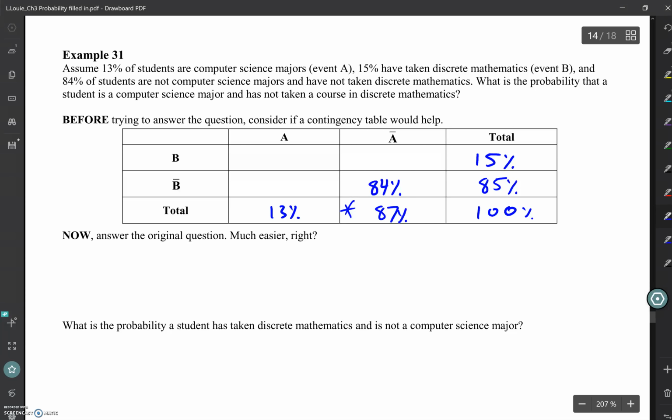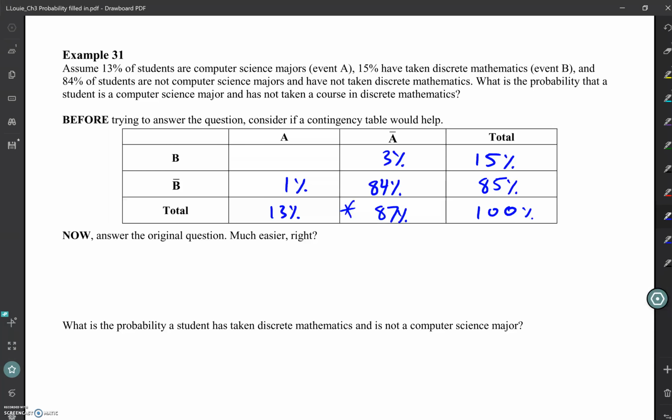So if I want to fill in the box right below A bar, what percent is that? What about the percent right next to B bar? And 1%? And what about the last box?